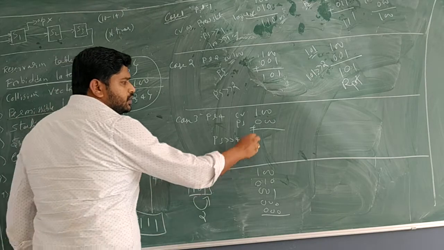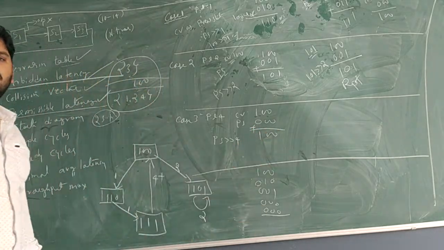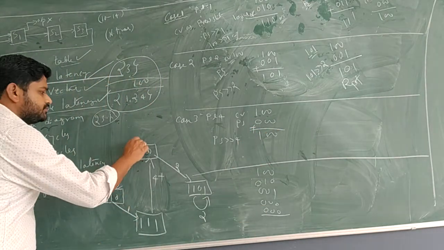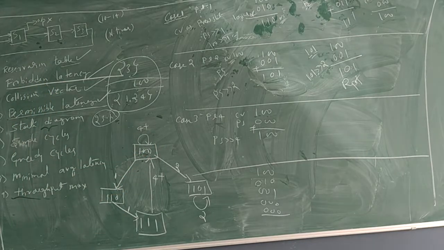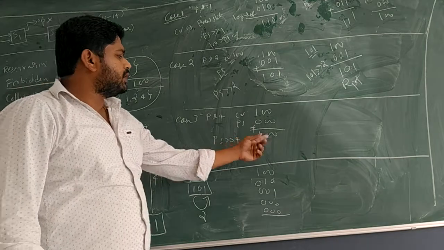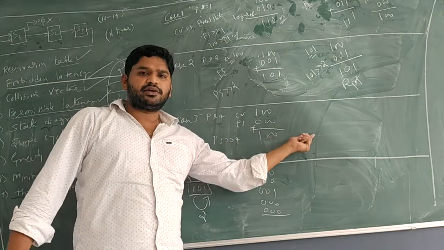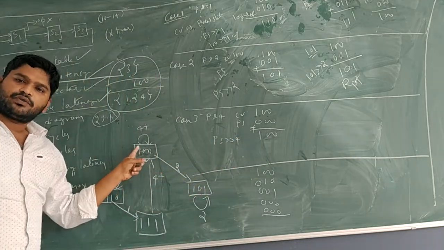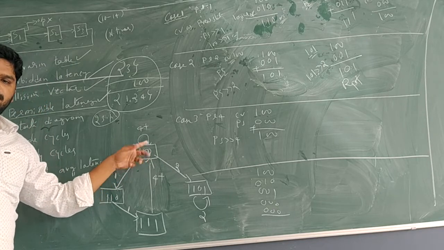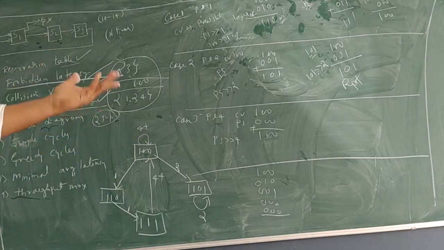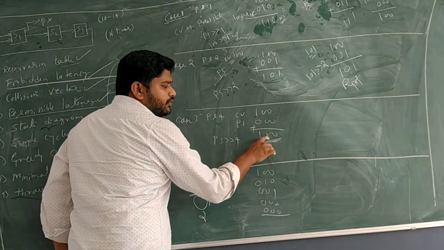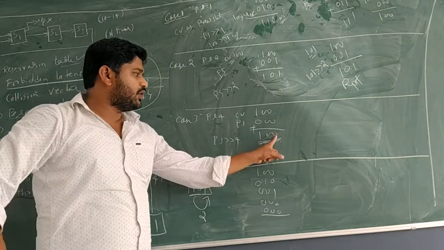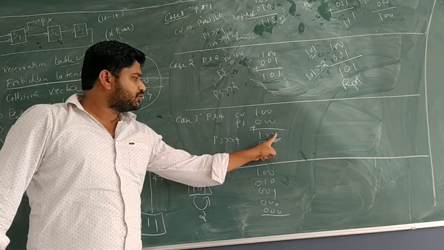What will we get here? 100. So that means what? The same set. Okay. No need to continue here, because we are getting one advantage from present state to initial state itself. So if we continue, what happens? See, what is this 100? 100 has zeros in one position, 2 position. So one position means what?